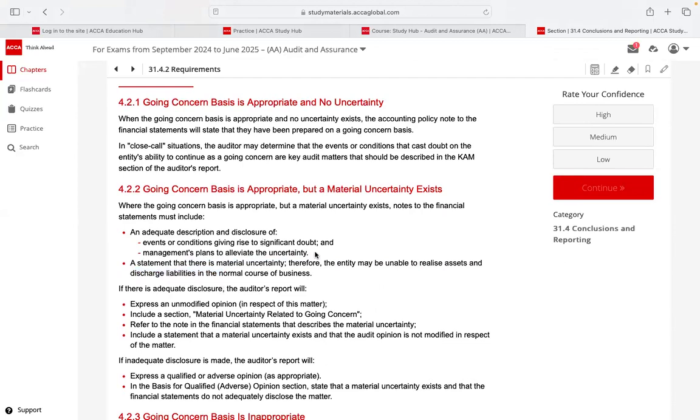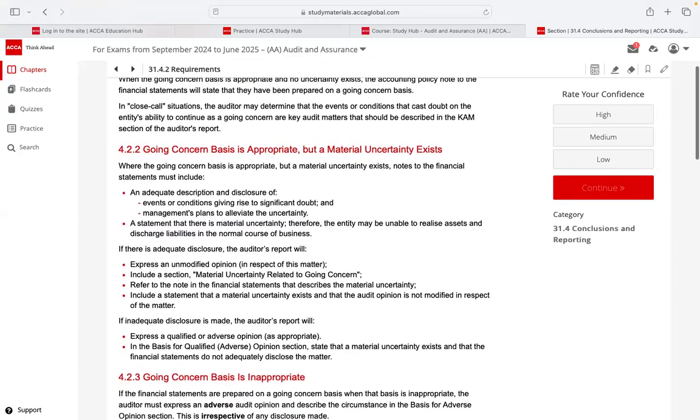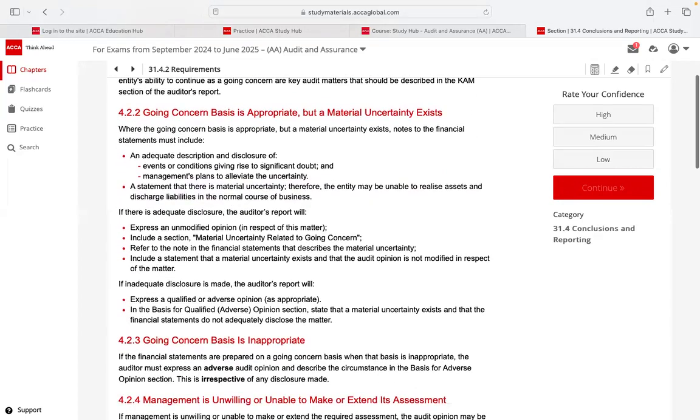Here, if there's adequate disclosure, the audit report expresses an unmodified audit opinion and includes a section which says material uncertainty related to going concern. In that, he will refer to the note in the financial statements which describes the material uncertainty, and he will include a statement that the material uncertainty exists, and the audit opinion he gives is based on that.